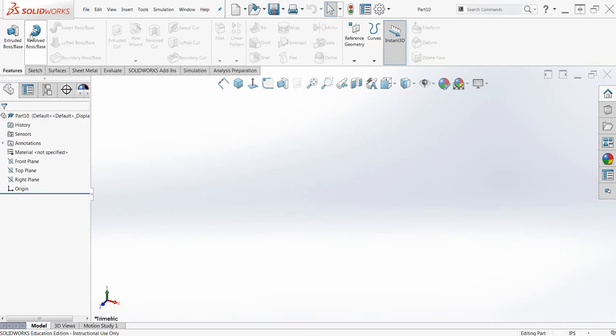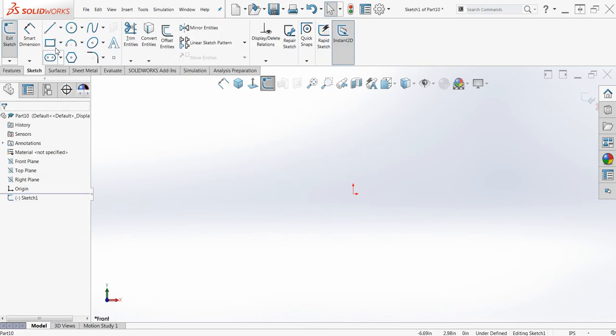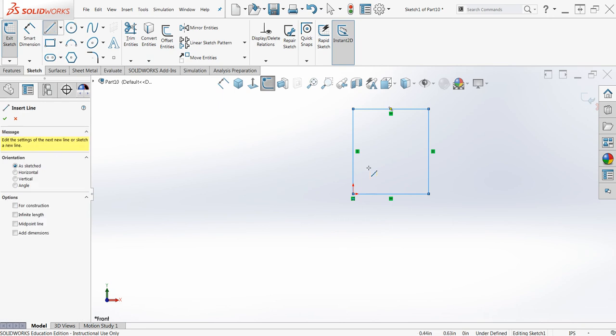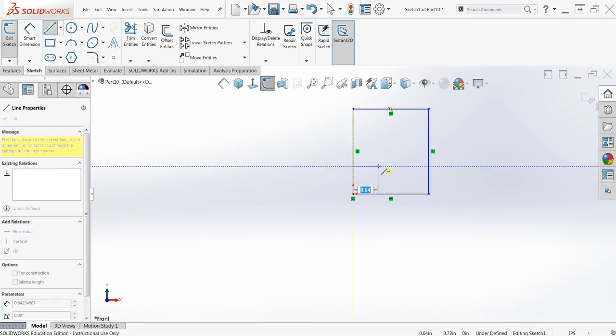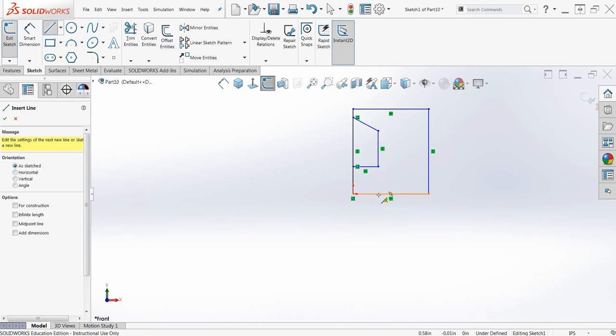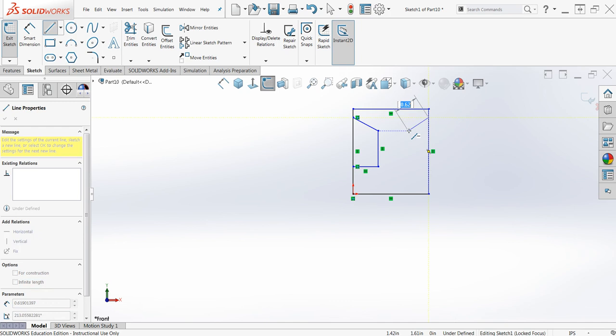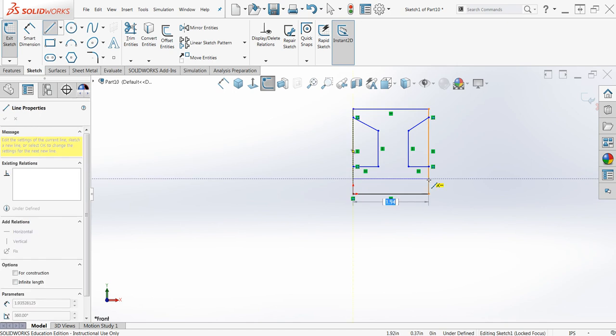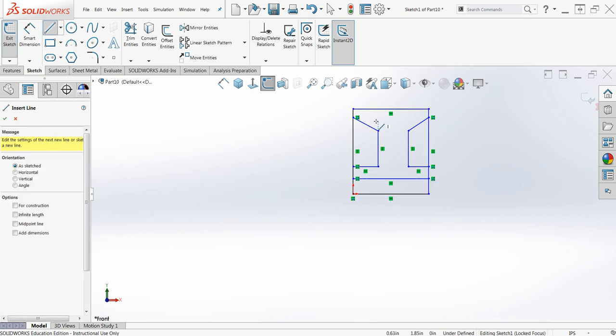So to start this off, we're going to pick a plane, draw a box to contain our dimensions, and we're going to start sketching this out. Again, we are only creating a half section view, and by using this line right here, this will be our axis of revolution later on. So here's that sloped area, straight down and across. We can even put the hole in the center to start this off.